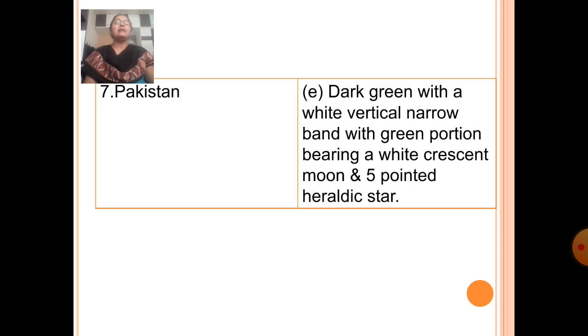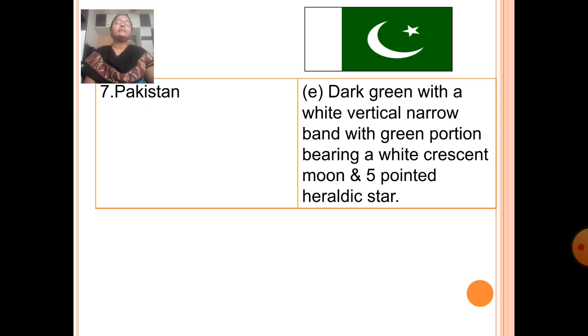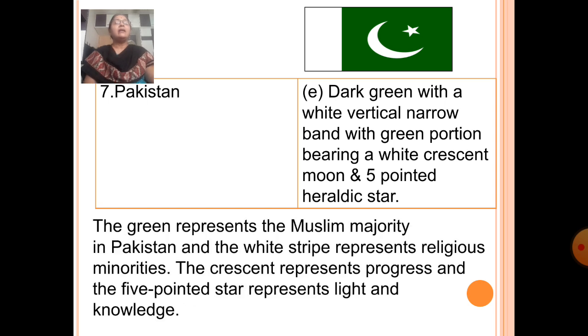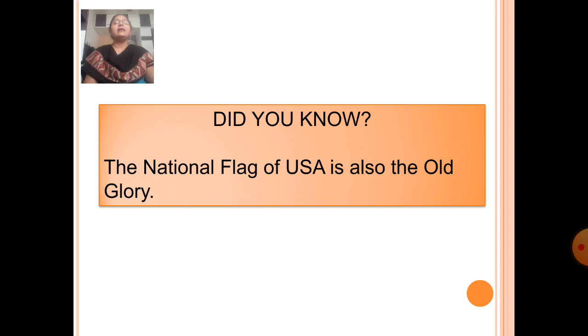Next country, Pakistan. The flag of Pakistan is dark green with a white vertical narrow band with green portion bearing a white crescent moon and 5-pointed heraldic star. The green represents the Muslim majority in Pakistan and the white stripe represents religious minorities. The crescent represents progress and the 5-pointed star represents light and knowledge. Fun fact: The national flag of USA is also the Old Glory.